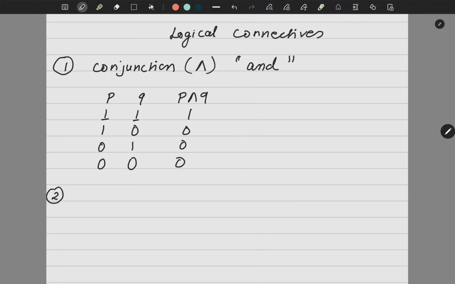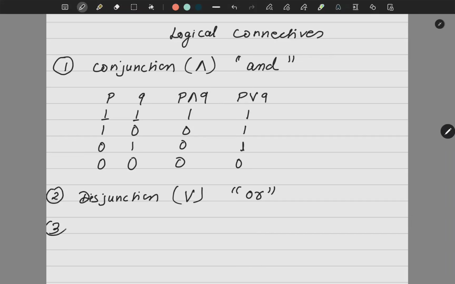The second connective I have is disjunction. Disjunction is represented like this and it is called OR. When I say OR, it means any one of them or both. So when both are true, it is true. When one of them is true, it is true. So I will have only 0 here.